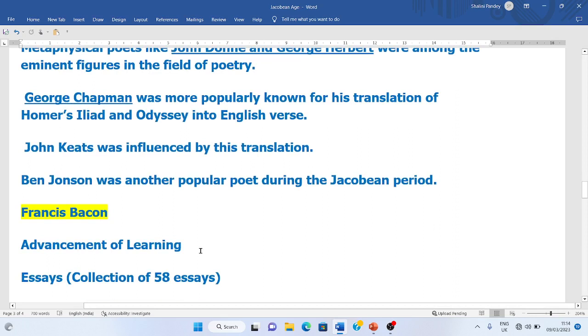Now, these metaphysical poets believed in a certain kind of philosophy and theory, and they were writing on the themes of love, romance, and platonic love, and they believed in the philosophy of carpe diem. Carpe diem means seize the day. जी भर के जियो, seize the day. Carpe diem is a philosophy which means to make use of the best of that particular day. And this was what the metaphysical poets were doing.